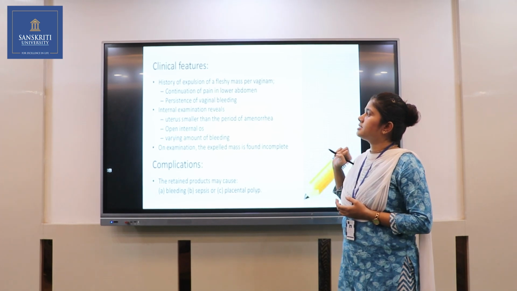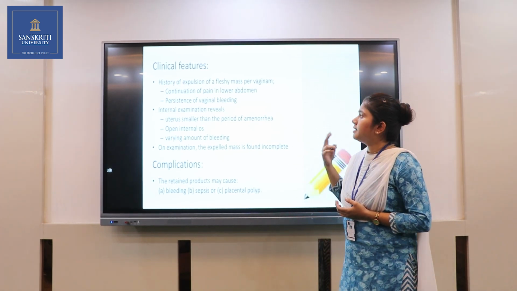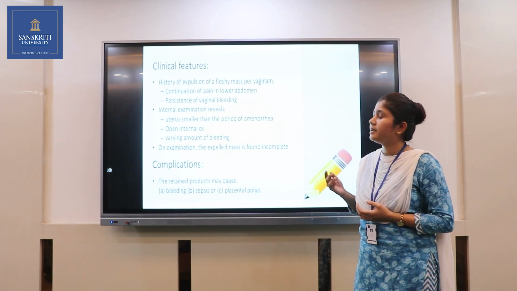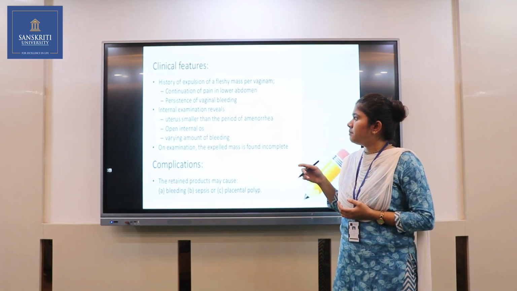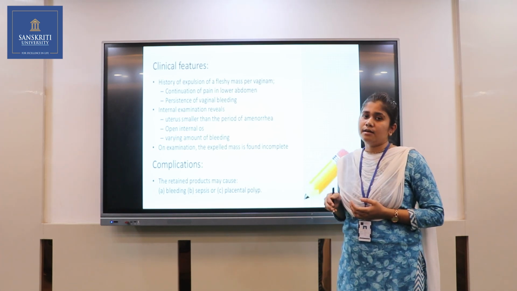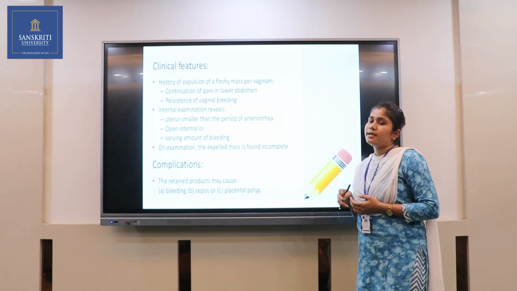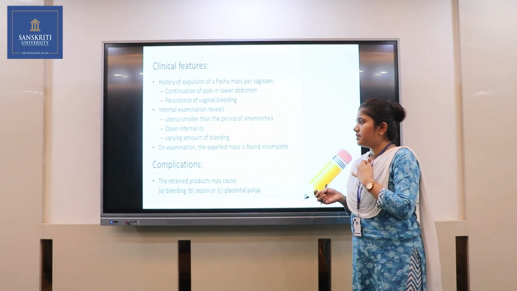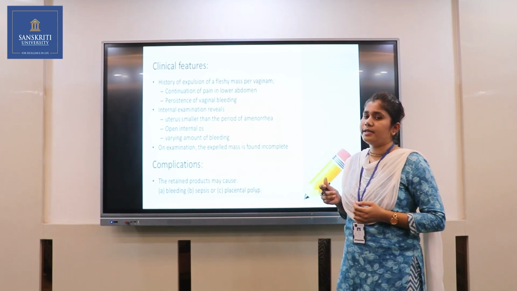We have to take the history of expulsion of a fleshy mass per vagina, then continuation of pain in the lower abdomen, and persistent vaginal bleeding is present. Then internal examination reveals the uterus is smaller than the period of amenorrhea. Then an open internal os is seen during examination, and a varying amount of bleeding is present.